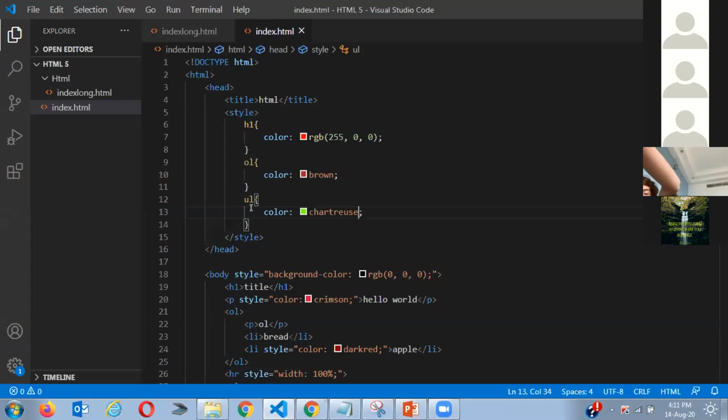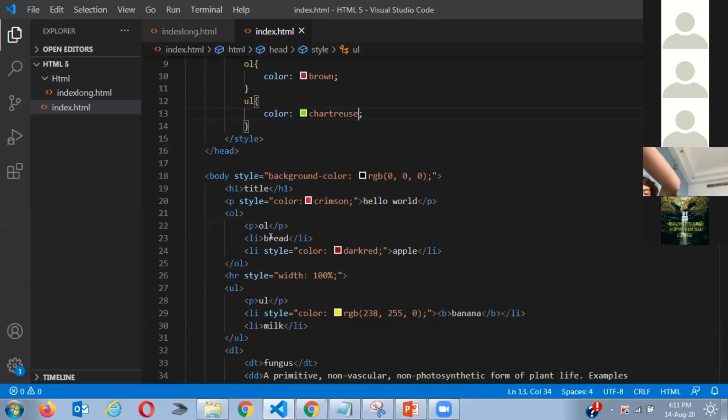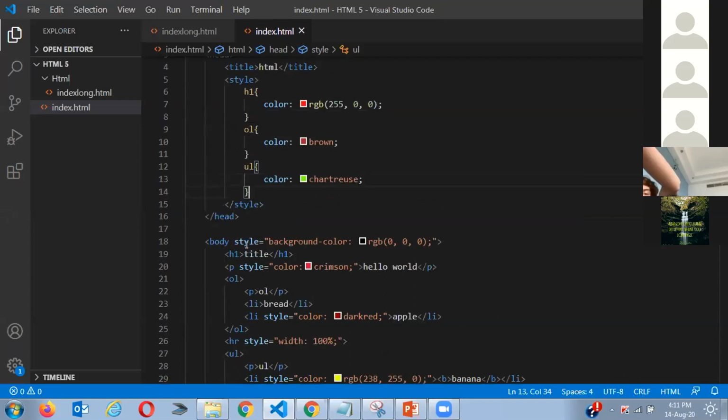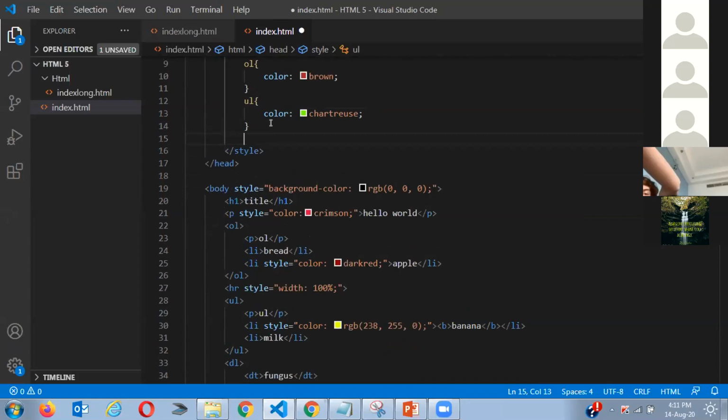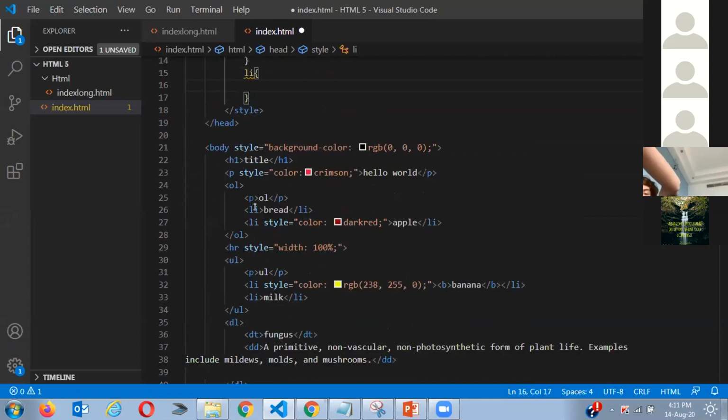Now I want to change, so what if I want to go and change LI? I cannot do this. Maybe I want to change only this specific LI. So how should I do that? Because if I just write LI over here right now, it's going to change for both of these things, this also and this, but I only want this one.